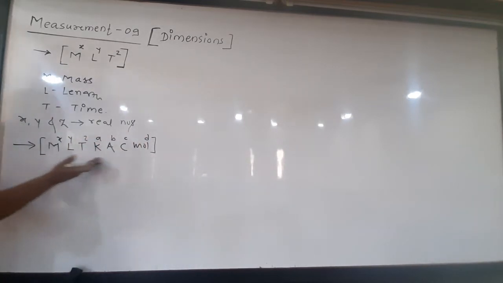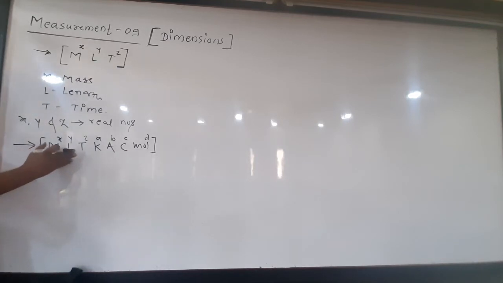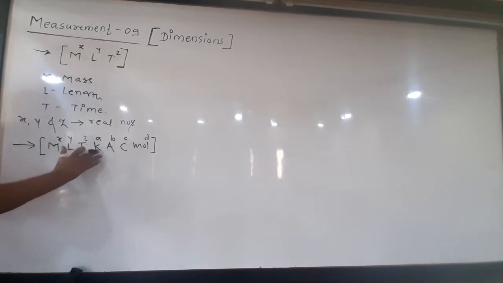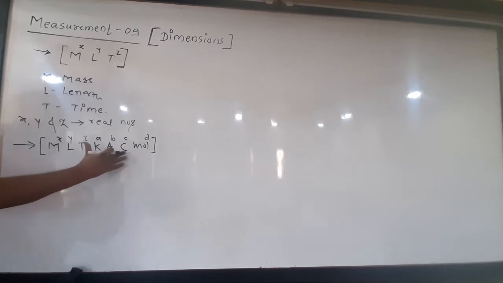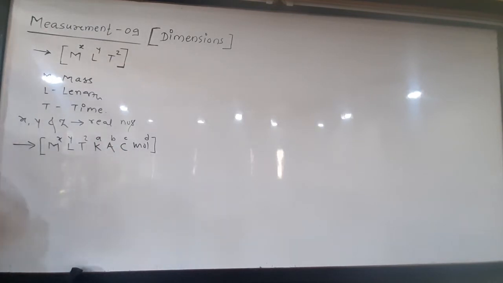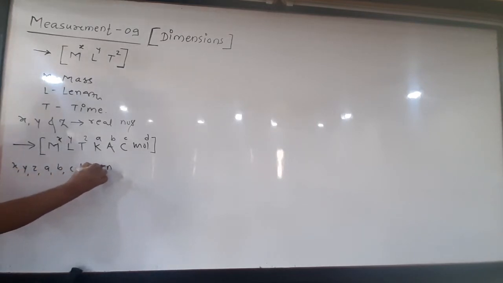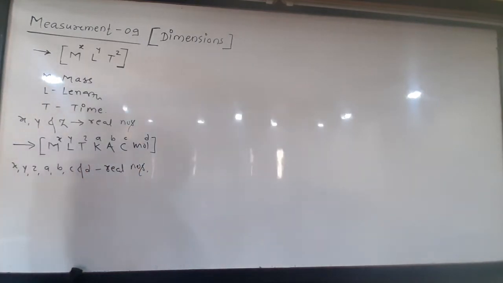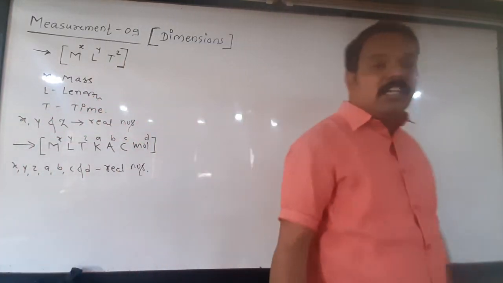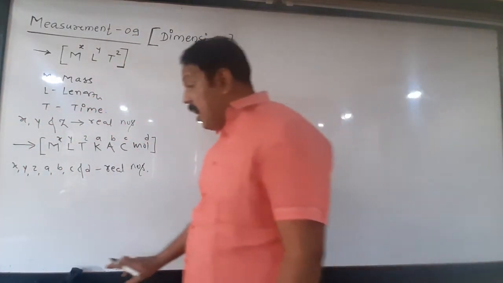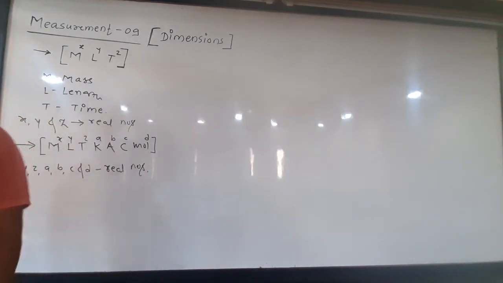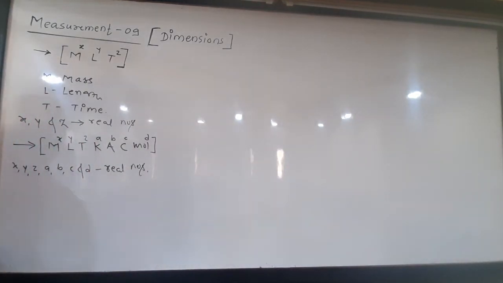Now here also these are just symbols. M for mass, L for length, T for time, K for temperature in Kelvin scale, A means current in ampere, then C means luminous intensity in candela and MOL means amount of substance. Again X, Y, Z, A, B, C and D are nothing but real numbers. Is it clear? So this is the general idea about the dimensions of a physical quantity. Now take examples one by one.